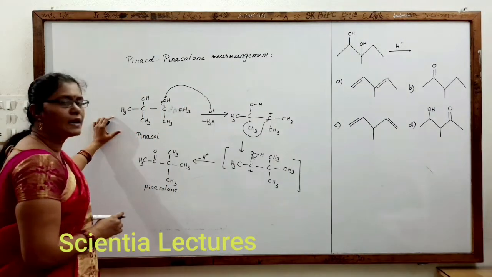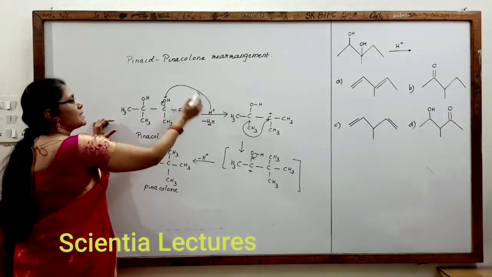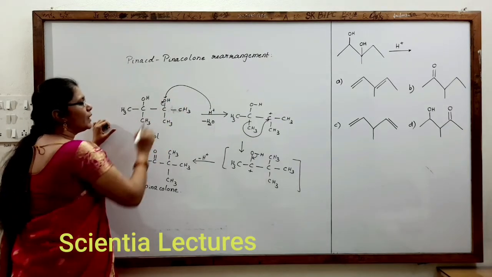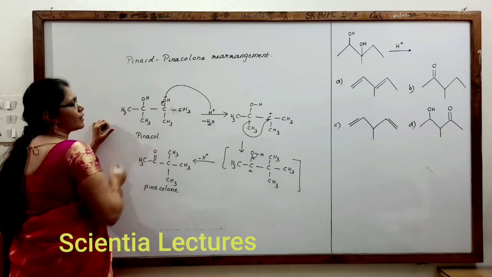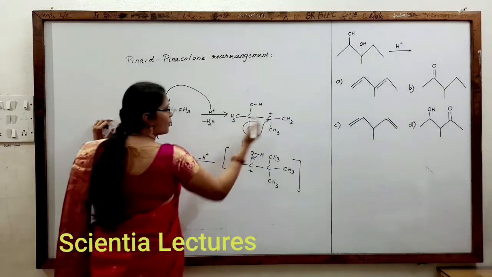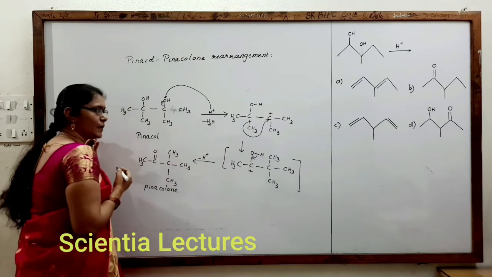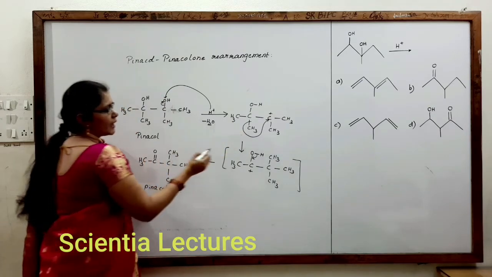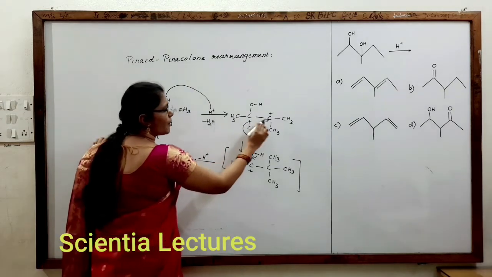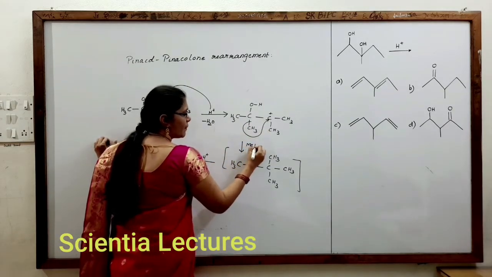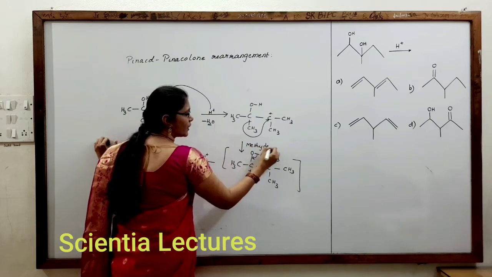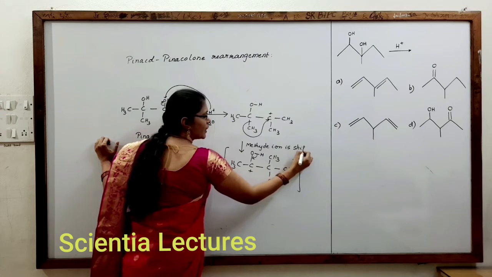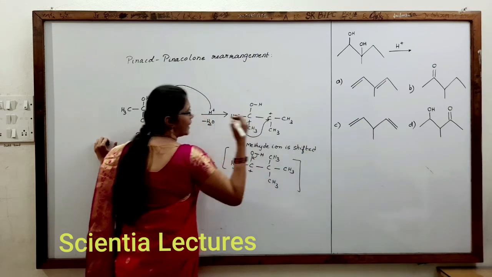I will repeat the thing. Listen once again. When H plus is attracted towards oxygen, H2O would be removed because this drags the electron cloud towards it, and we get a carbocation as a reaction intermediate. This carbocation intermediate undergoes a 1,2 methide shift. Here the methide ion is shifted because we don't have any hydride ion here.